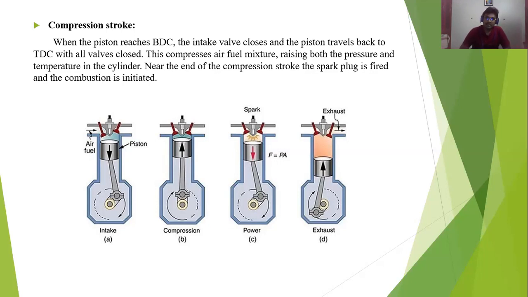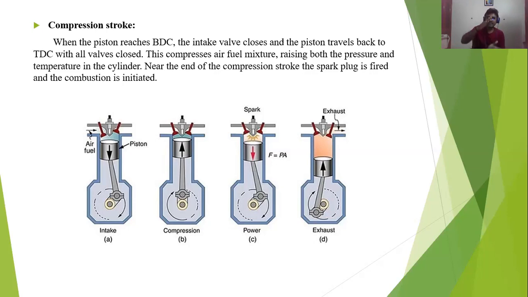In this stroke, above the piston, the entire area will have the air fuel mixture. When the piston moves up, it compresses the complete air fuel mixture in that area. When the piston reaches the top dead center, in the small gap, the large amount of air fuel mixture is highly compressed to high pressure. When highly compressed, a high amount of pressure will be produced in that area.